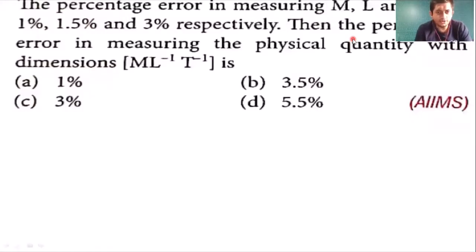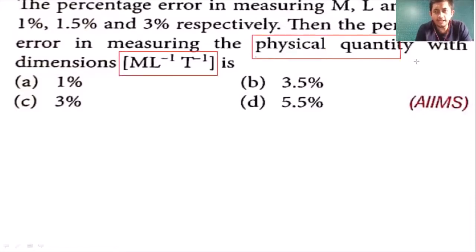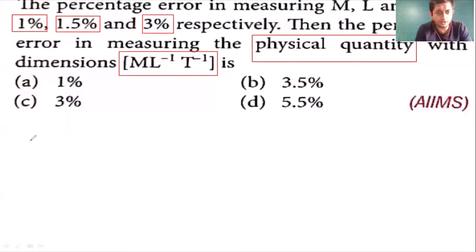So let's see the next question. In the next question, students, they are telling that we have a quantity, and the dimension of that physical quantity is given to us. We have some XYZ quantity, and that quantity has a dimension of M raised to 1, L raised to -1, T raised to -1. Now percentage error in M is given to us as 1%, percentage error in L 1.5%, and percentage error in T, that is 3%. This is given to us.